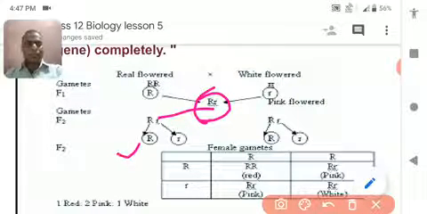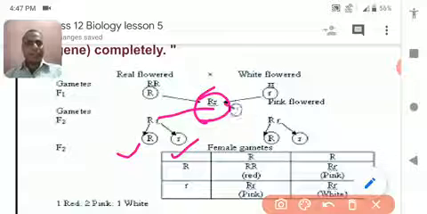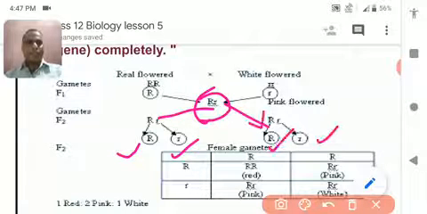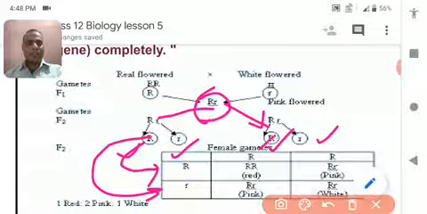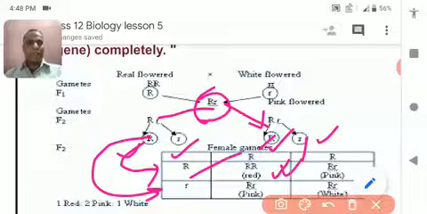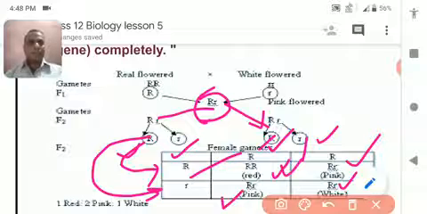It gives two different gametes, capital R and small r, and the same pink color flower again gives two. So this R is arranged in this way and this R is arranged in this way. After the crossing, one is pure red in color in the F2 progeny, 2 are pink in color and 1 is white in color.